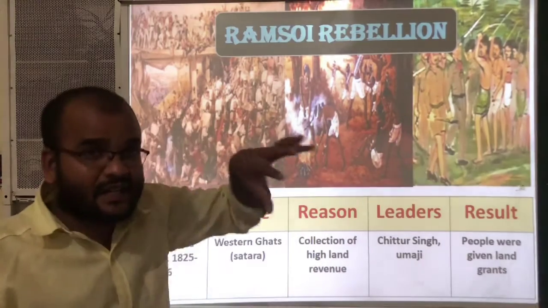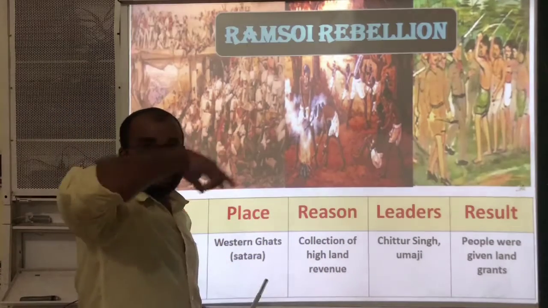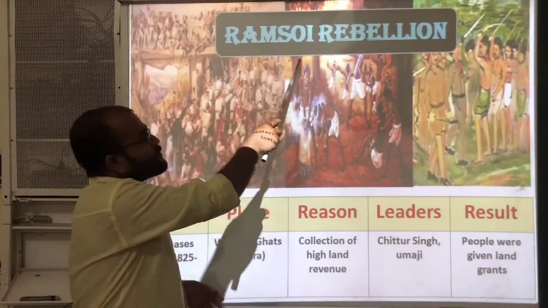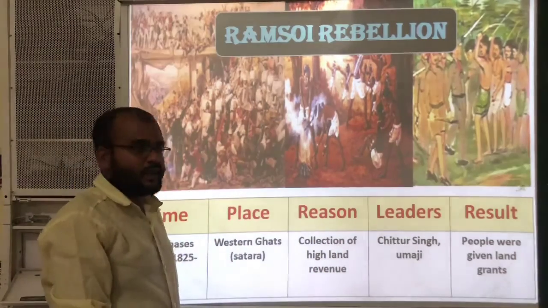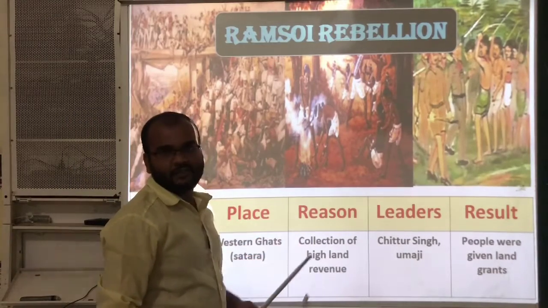That means in the Maharashtra region, especially the Western Ghats. In the Western Ghats, the Ramsoi tribes are living. Okay, and the main reason: collection of high land revenue.